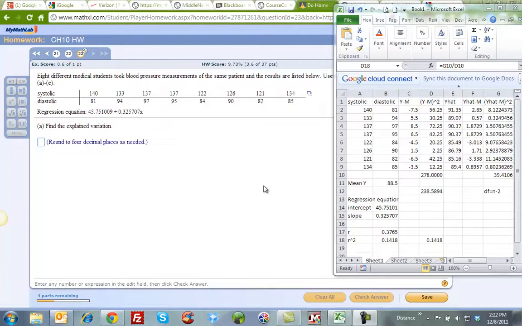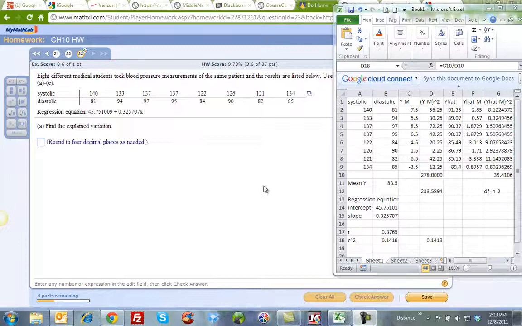Okay, so I'm going to show you how to do problems 22 and 23 using Excel from a homework. Now, what I did is I copied the problem 23 into Excel, okay, and I copied the regression equation right here. Here's my intercept and slope. Now, what I needed to do, I need to do a couple things to calculate my variations.